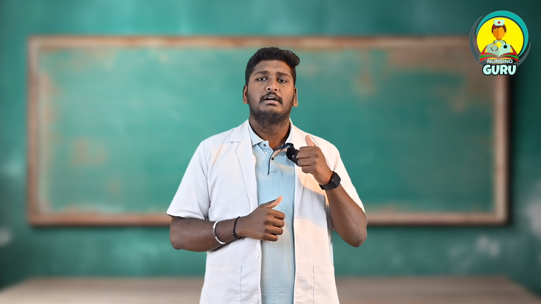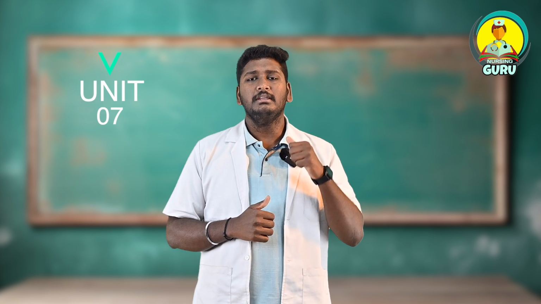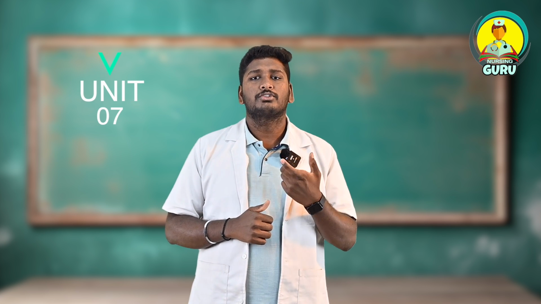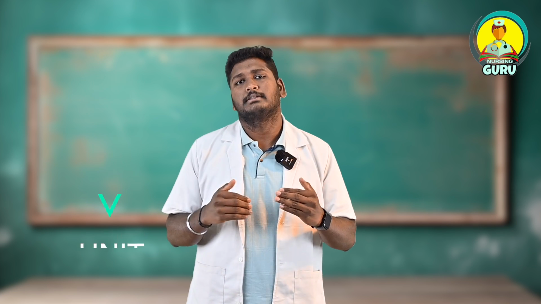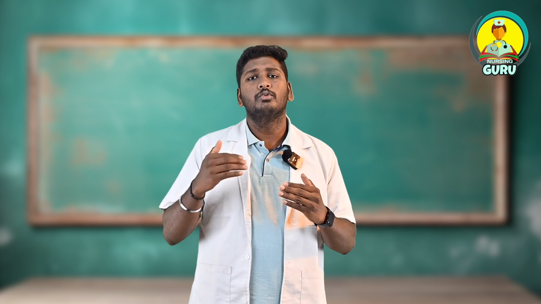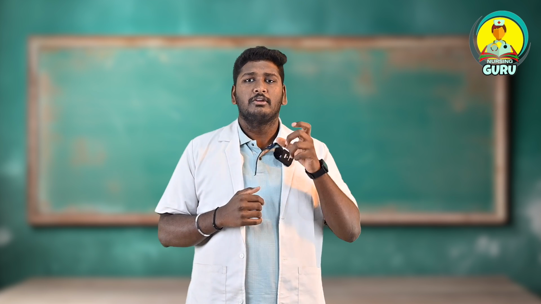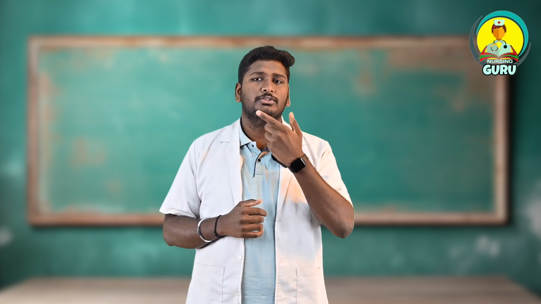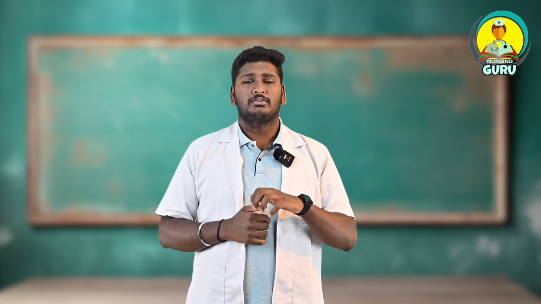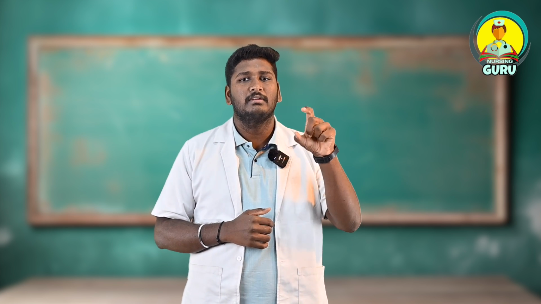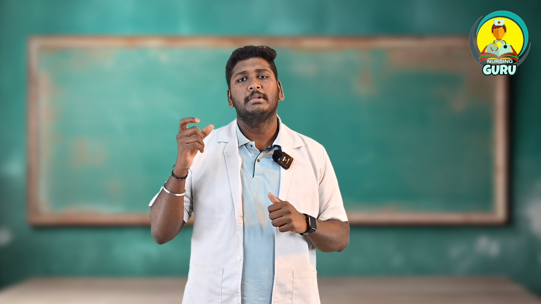Next is unit number 7, which is all about social problems. You have to know what a social problem is and what the concept is. Once that is done, move to each social problem. You should concentrate more on each social problem, as it may be carried either for long essays or short essays, or sometimes even short answers, those definitions framed in 2 or 3 lines for 2 marks.